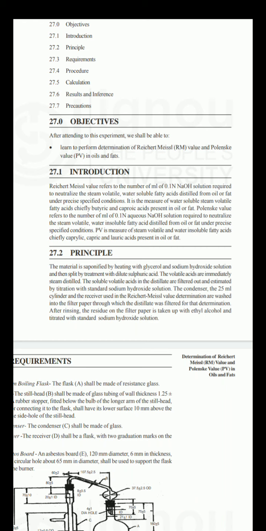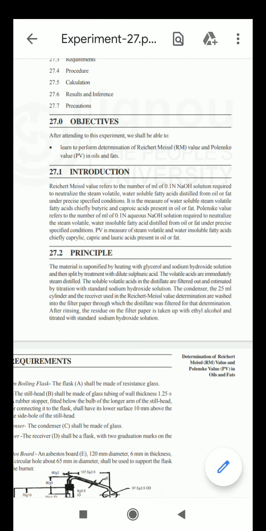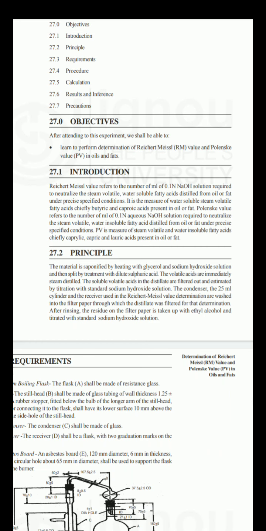The definition is the number of milliliters of 0.1 normal NaOH required to neutralize the steam volatile, water soluble fatty acids distilled from oil or fat under precise specified conditions. Here, how do we perform or calculate this Reichert-Meissl value? It is calculated for a fat or oil sample.